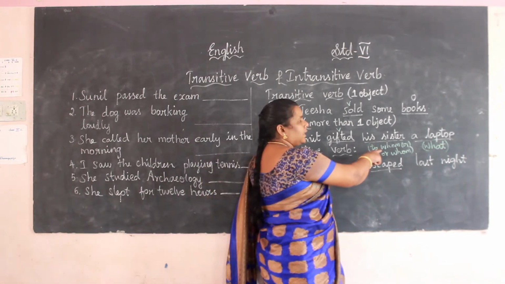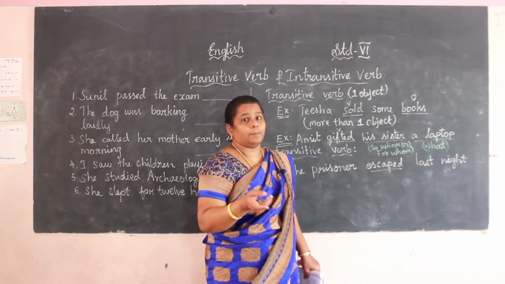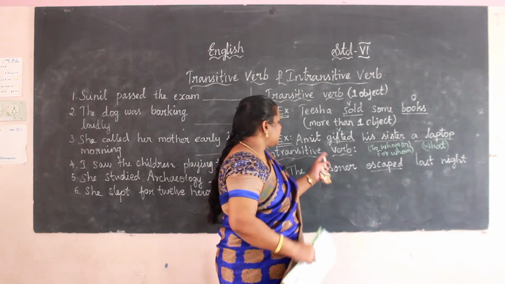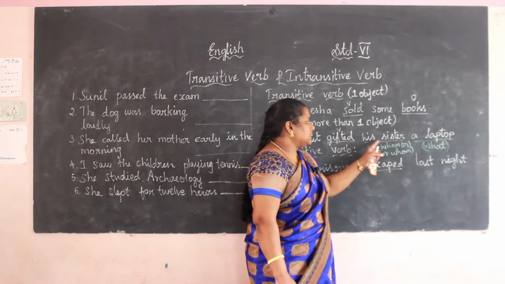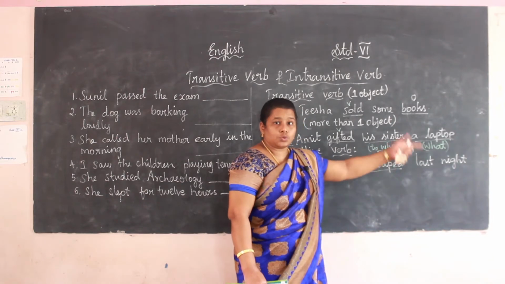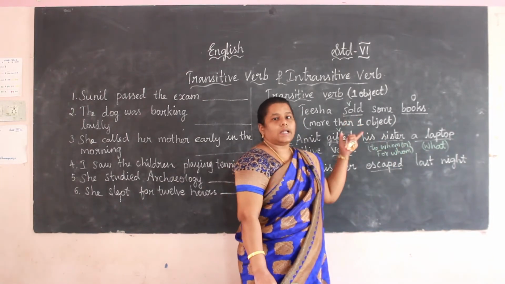This is the direct object and indirect object. We will study it in sentence patterns. In this sentence, Amit gifted: gifted is the verb, and his sister and a laptop are two objects. So there is more than one object here, and it is a transitive verb.